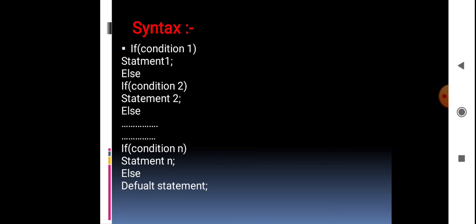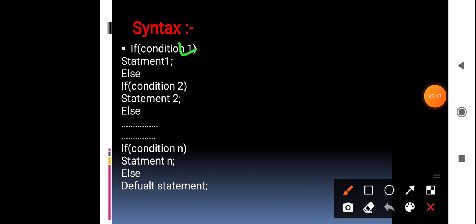Next, what is its syntax? First, condition 1 will be checked. If condition 1 is true, what are we going to execute? Statement 1. So it is for the true condition.